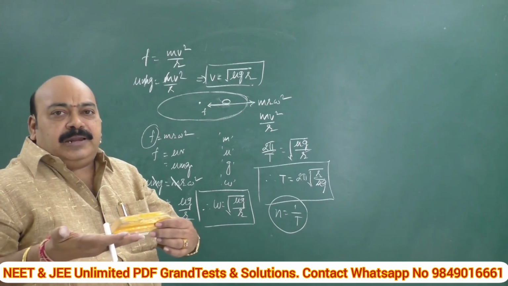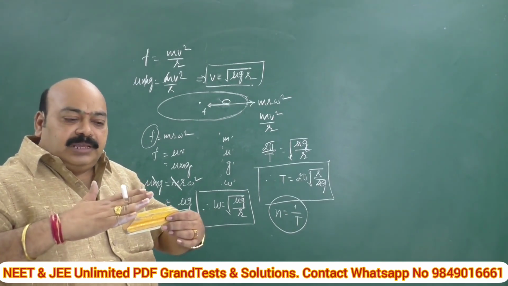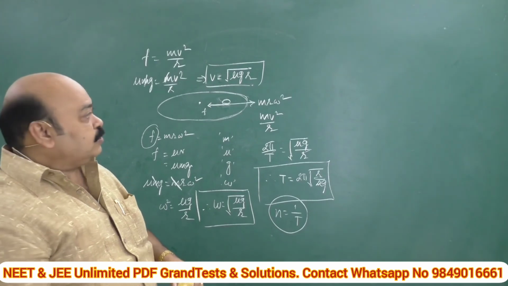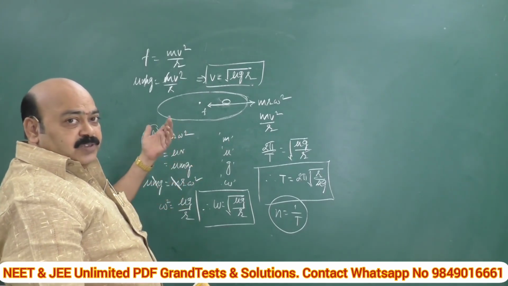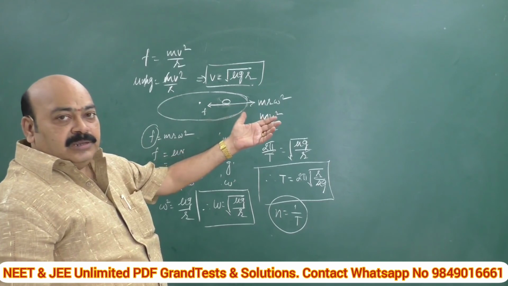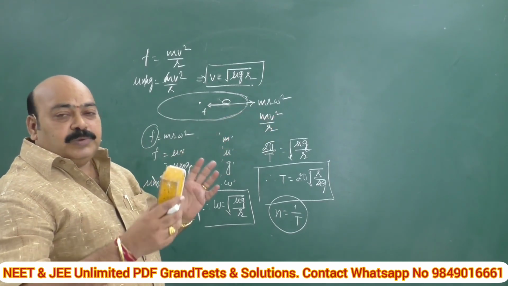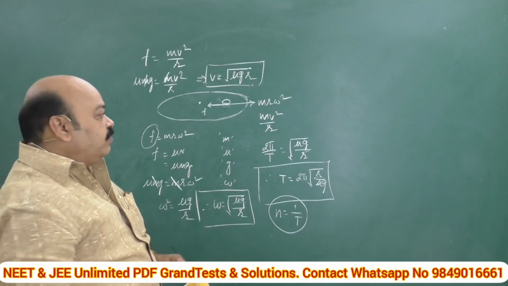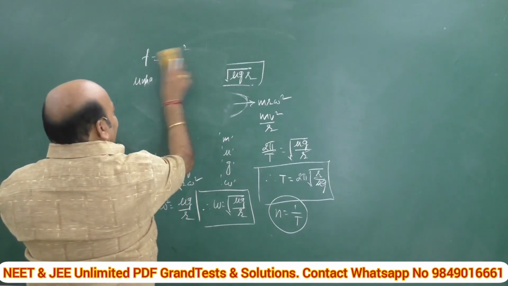These two must be balanced. Otherwise, your cycle tire will skid and you may fall down. Be careful. Here also the condition is that the inward force is the frictional force and the outward force is mv square by r. These two must be balanced for the sake of equilibrium. Then you can avoid skidding. Okay, right.